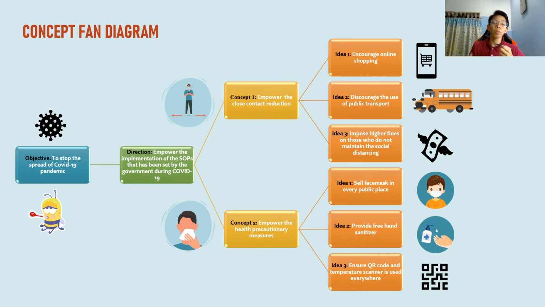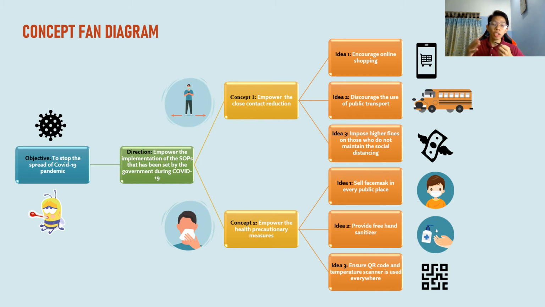Alright, next I will move on to the second concept, which is empower the precautionary measures. The movement control order that have been implemented throughout the country does not prohibit the community from leaving the house in total, but they are advised not to leave the house or to go out except for important matters only.